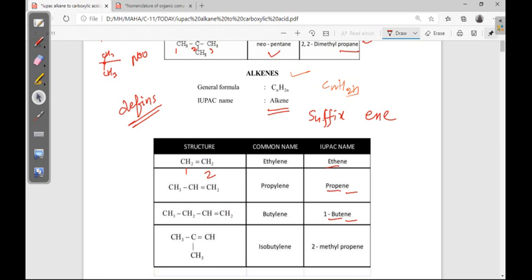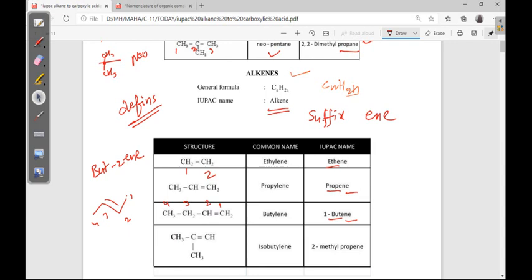But in the case of butene, it may be like this also. Butene means 1 2 3 4. Here it is but-2-ene. More than one possibility is there, that's why we have to mention the numbering. 1 2 3 4, butene, where is the ene?